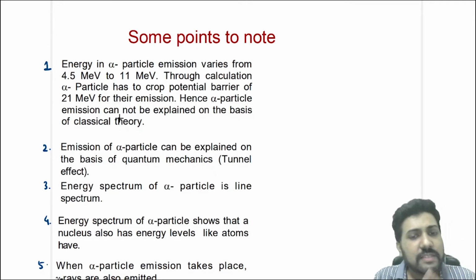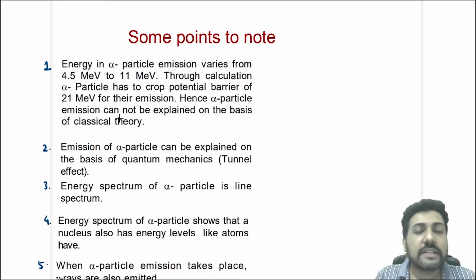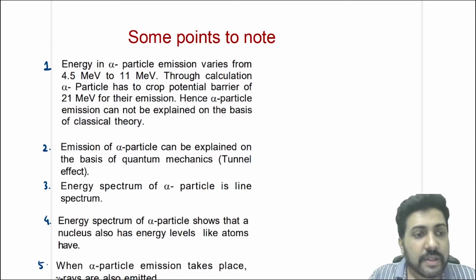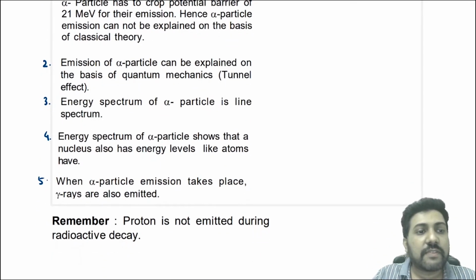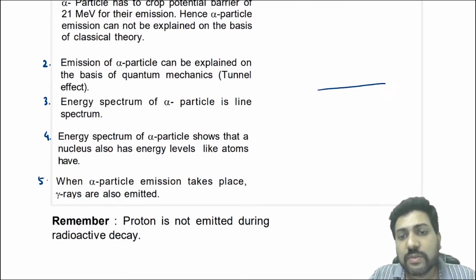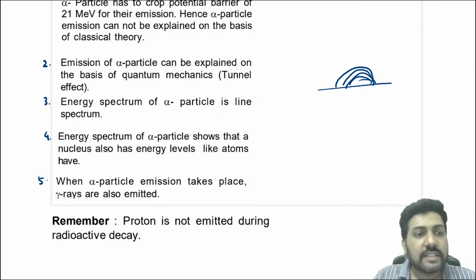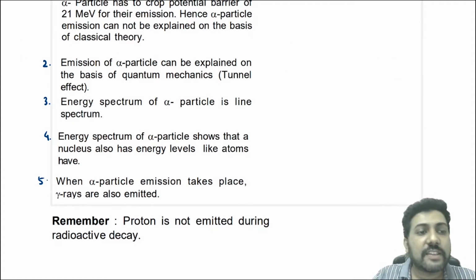This model is not in our syllabus, so we'll not go into the details, but we'll understand that the alpha particle emission, or the alpha decay, is not explained by classical theory but by a quantum mechanic theory called tunnel effect. Now, the energy spectrum of the alpha particle is called line spectrum because it does not give you continuous values, but it gives you only certain fixed values of kinetic energy. That is why we say that it is a line spectrum.